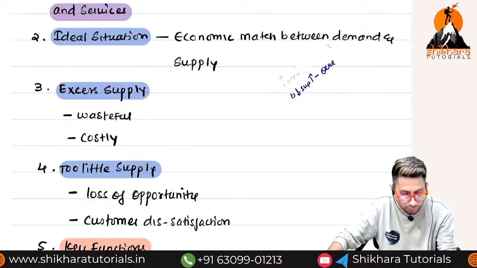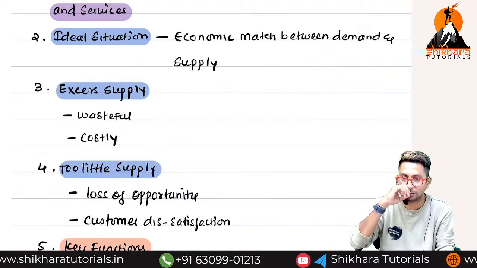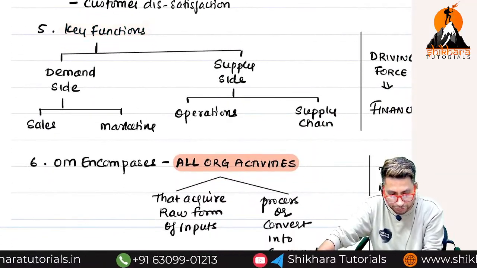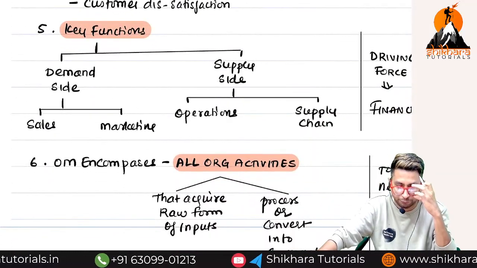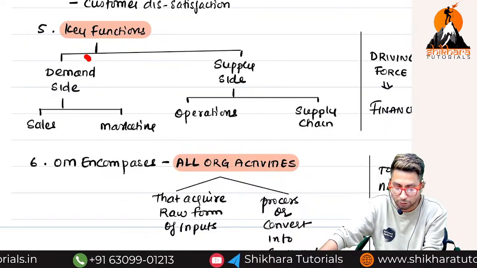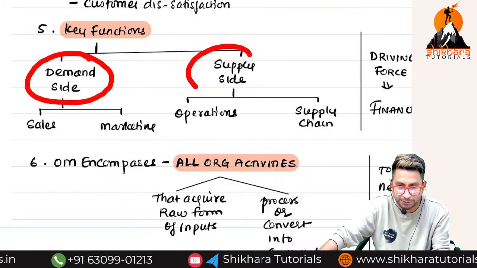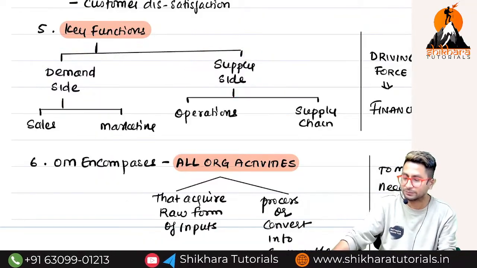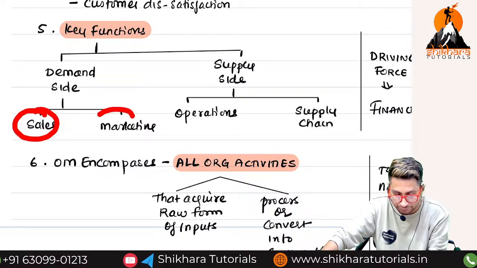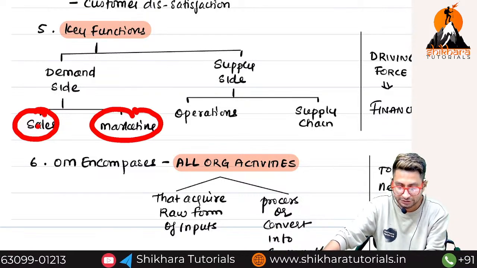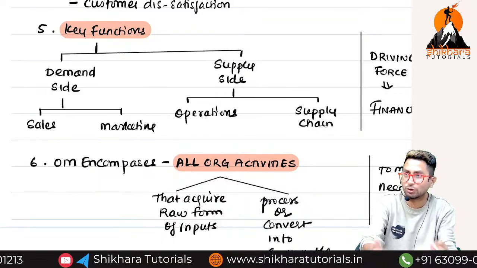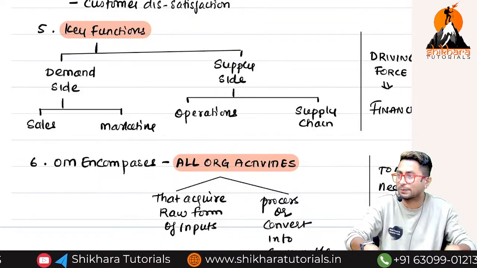So that is why overproduction is also dangerous, underproduction is also dangerous. Now, there are some functions of operations management which you have to remember. We can divide the functions of operations management into how many parts? 2 parts. Demand side, supply side. Now, in the demand side, what are the 2 activities which come? Sales and marketing. See, without doing marketing, will people come to know about my product?